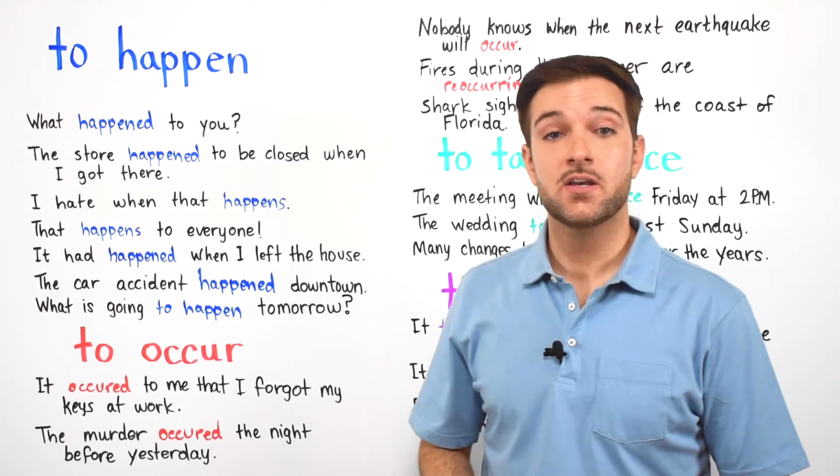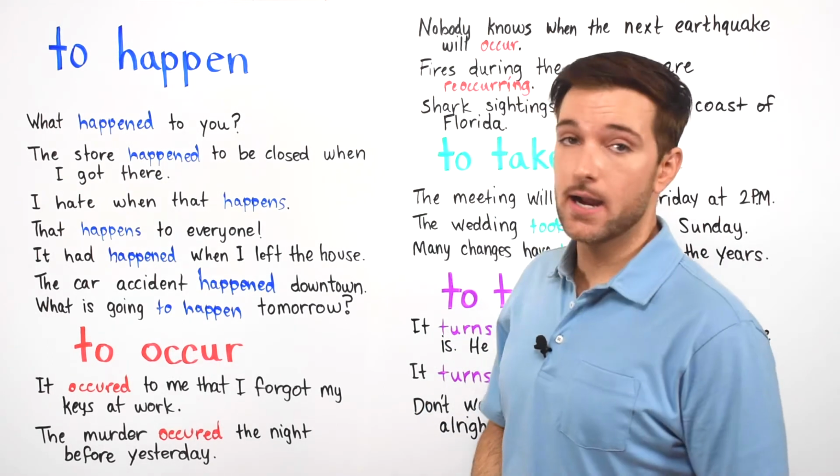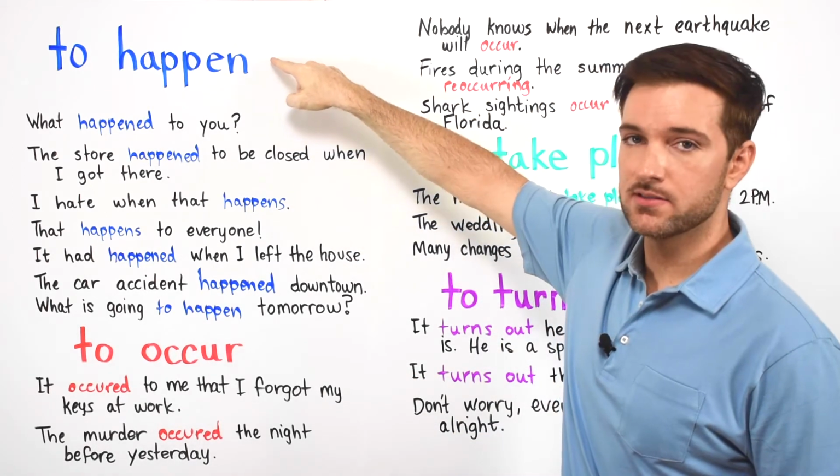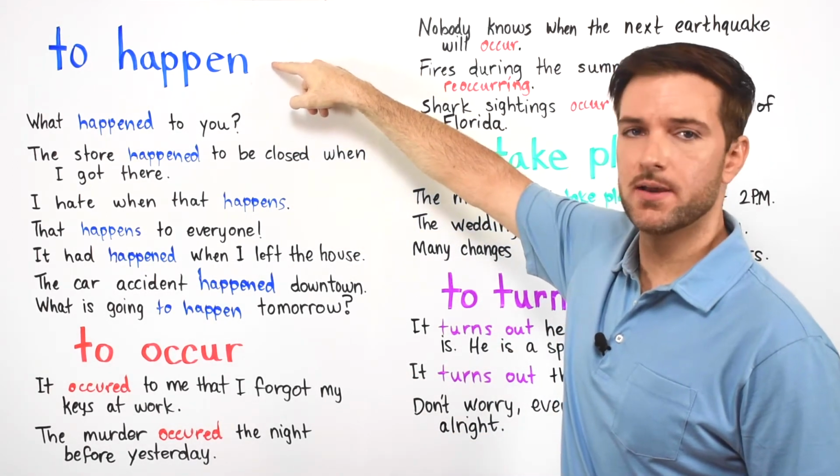All right, guys. So this is the verb to happen. Make sure you pay close attention to this one. This is a good one to memorize, all right, because you're going to use it all the time.